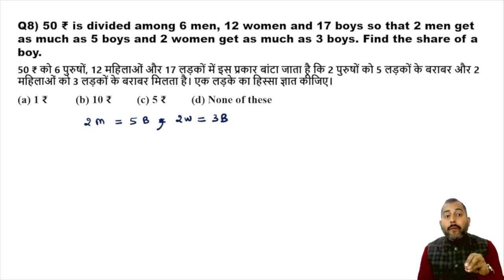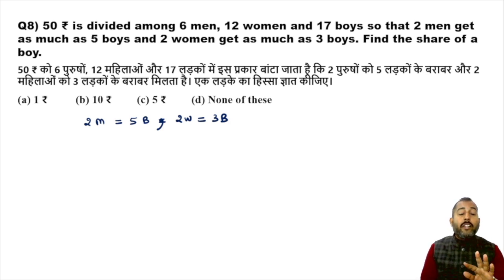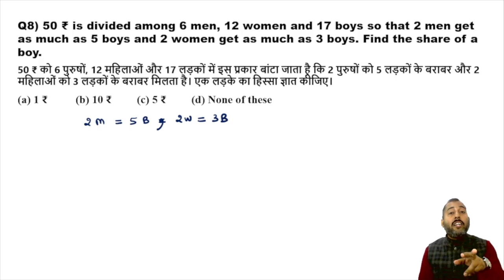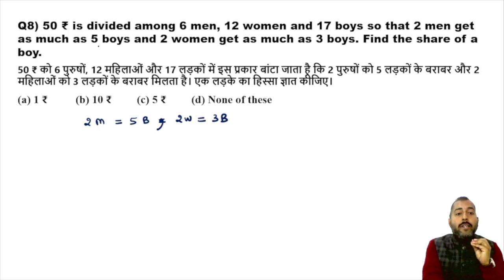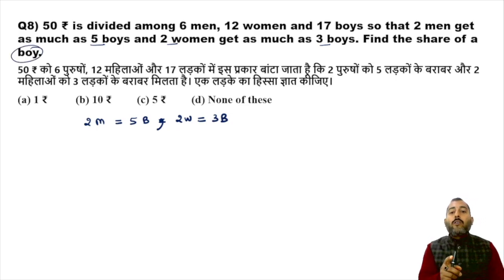So 50 rupees is divided among six men, 12 women and 17 boys. So 12 plus 6, 18 plus 17, 35 people. So 50 rupees has been divided among how many people? 35 people. Apart from that, 2 men were getting as much as 5 boys and 2 women were getting as much as 3 boys. Find the share of a boy.